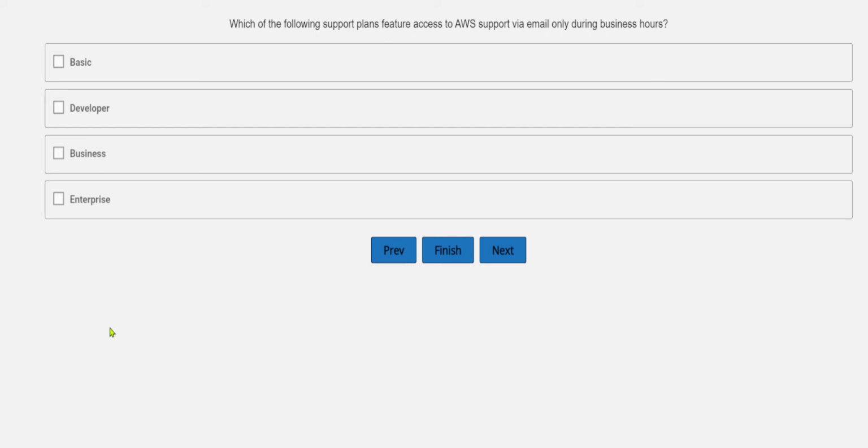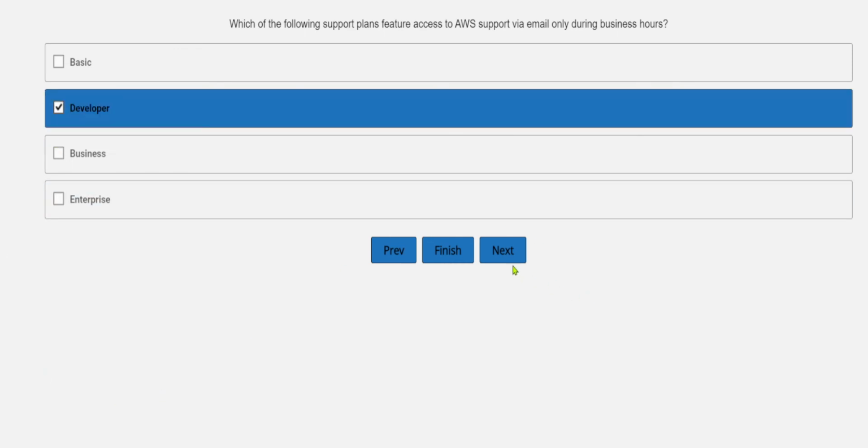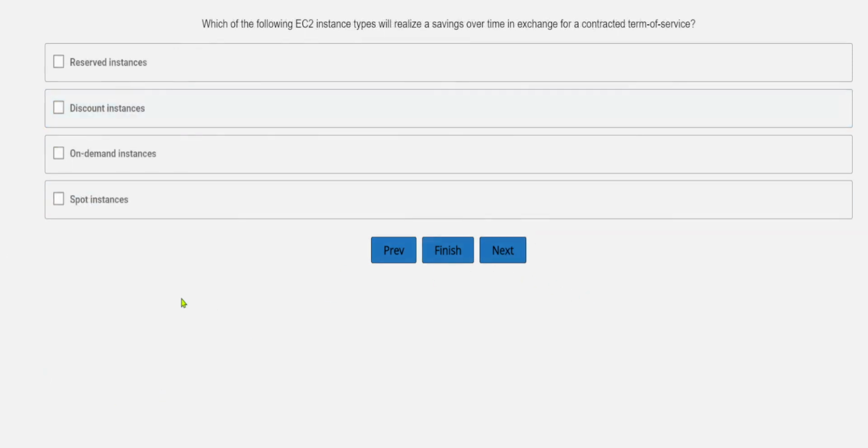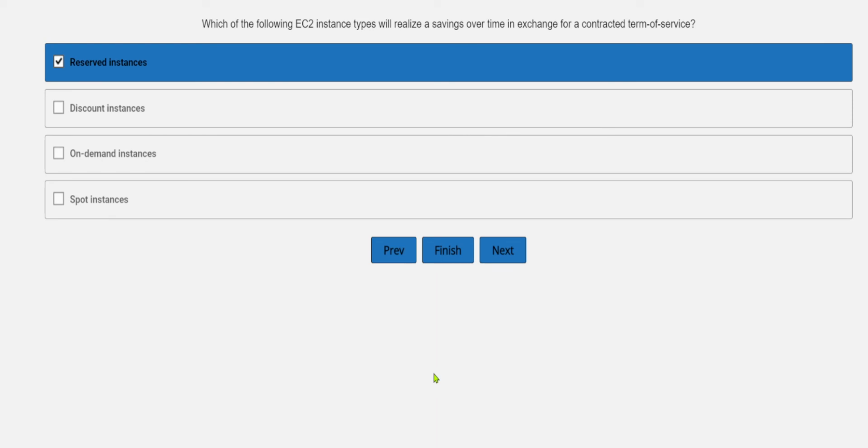So that is basically a developer over here, which comes under email only. Remember this, okay? Which of the following EC2 instance types will realize a savings over time in exchange for a contracted term of service? Savings over time for a contracted term of service will be applicable only to the reserved instances.